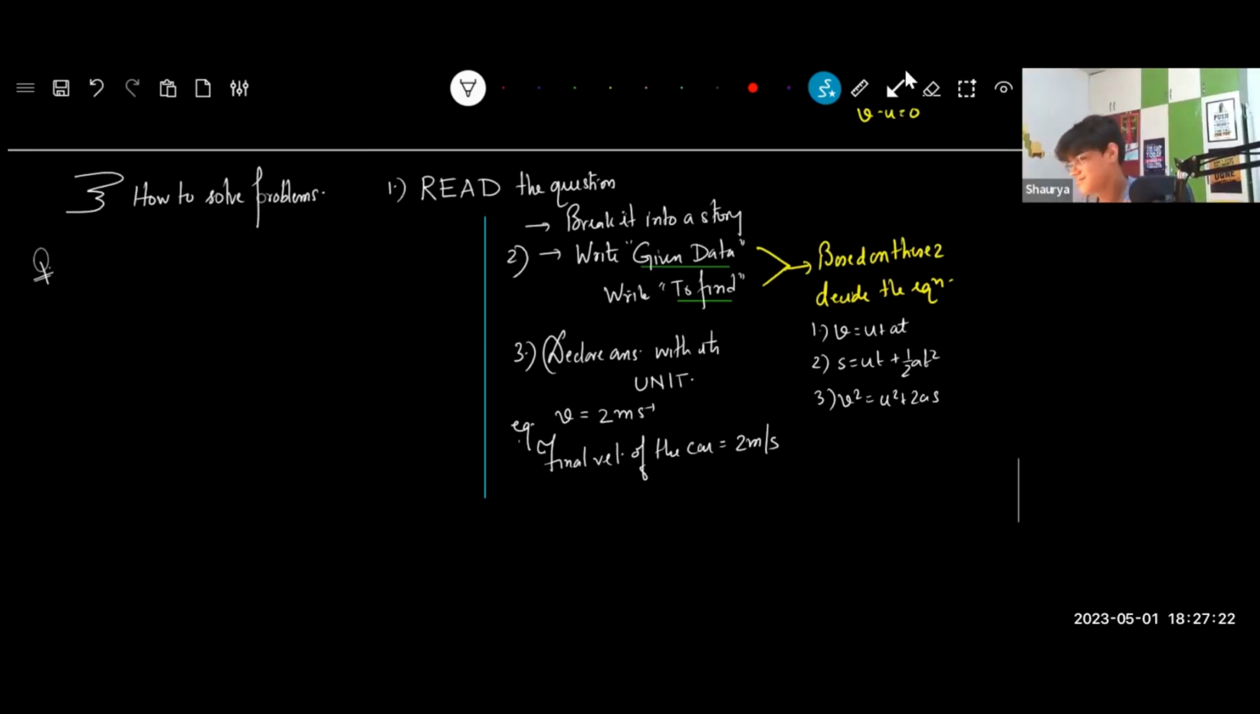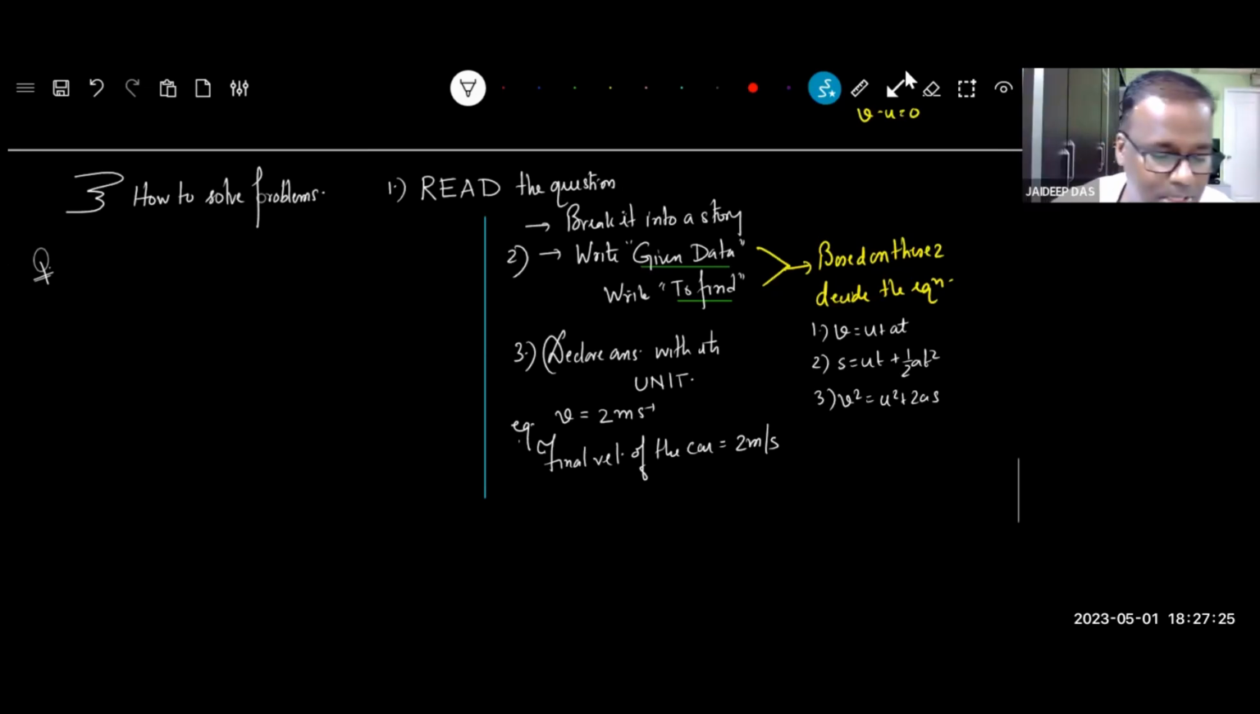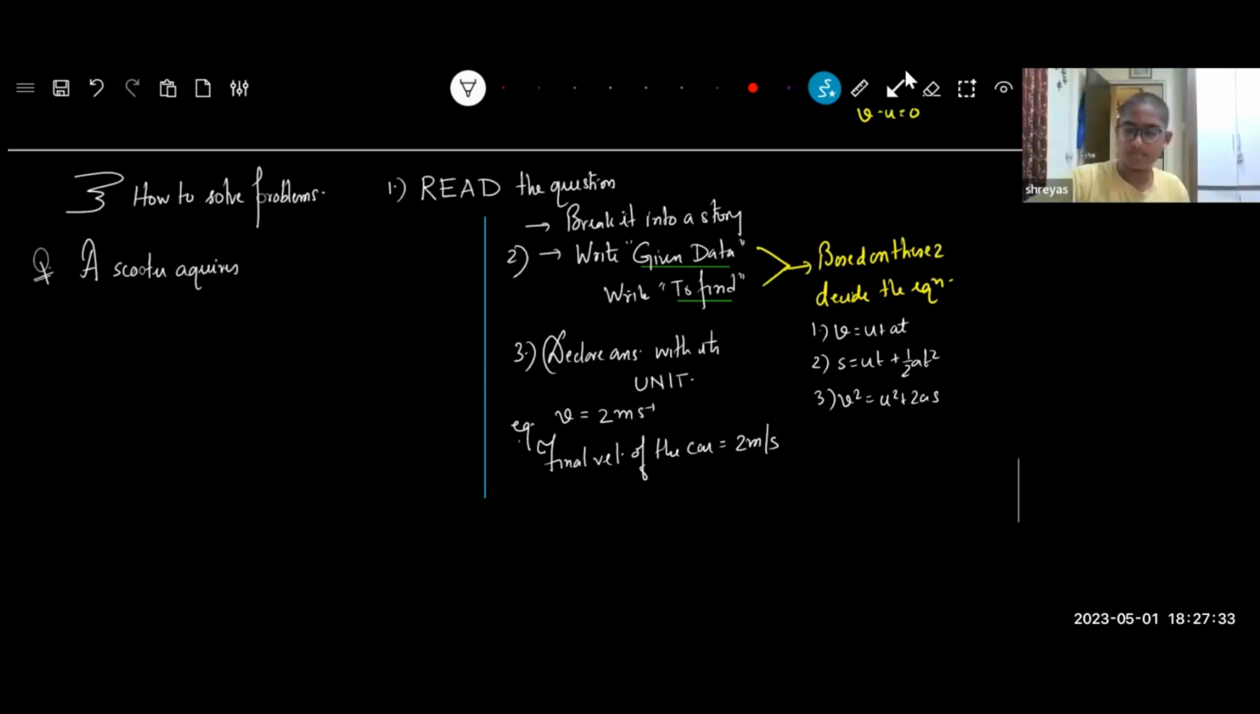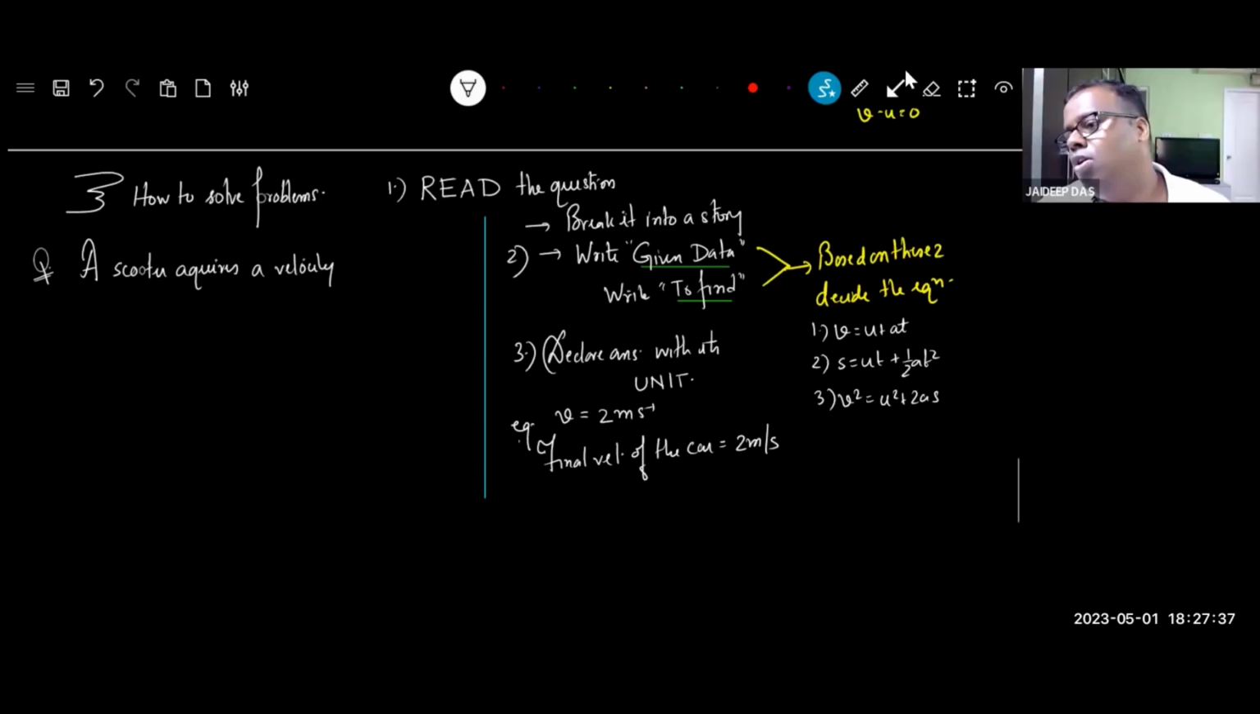Okay, let's go to the next one. A problem. I'm writing the question for the first time. A scooter acquires a velocity of 36 kilometers per hour in 10 seconds.